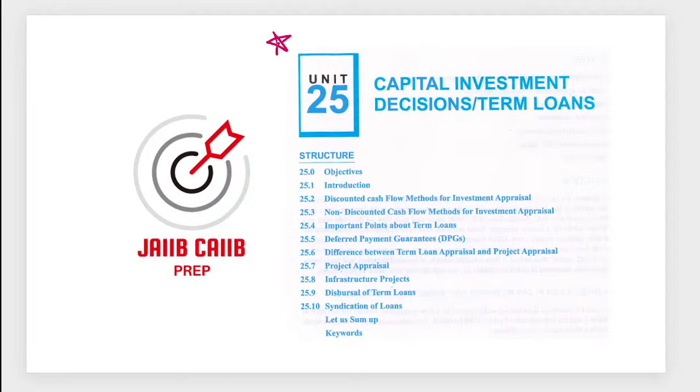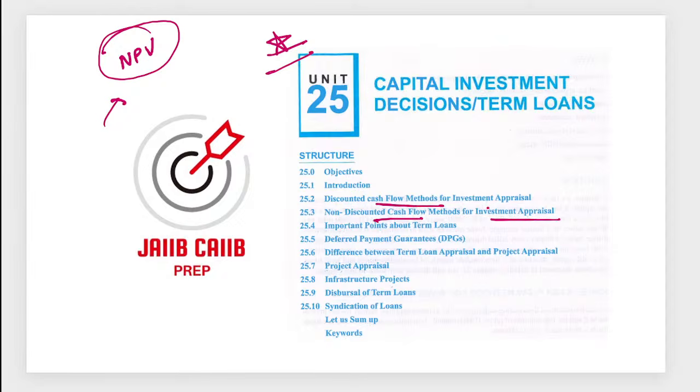Capital investment decision. From here we have areas like NPV, the most famous. This will also be part of your CAIIB journey, the entire topic itself. So cash flow based and non-cash flow based, discounted and non-discounted. In non-discounted, we have ARR and payback period. Here we have IRR and NPV. So these are the 4 methods. This NPV is highly suggested to everyone, guys.